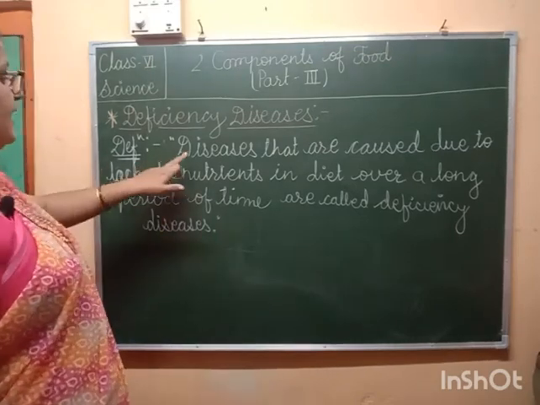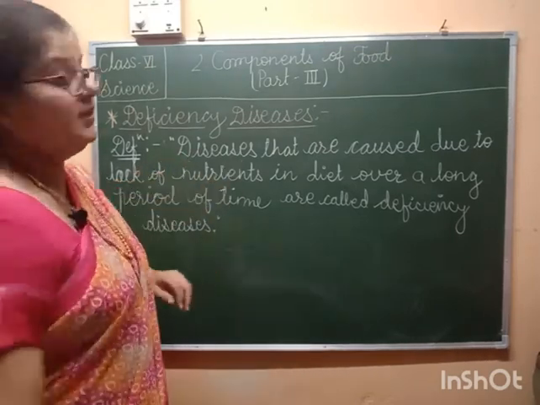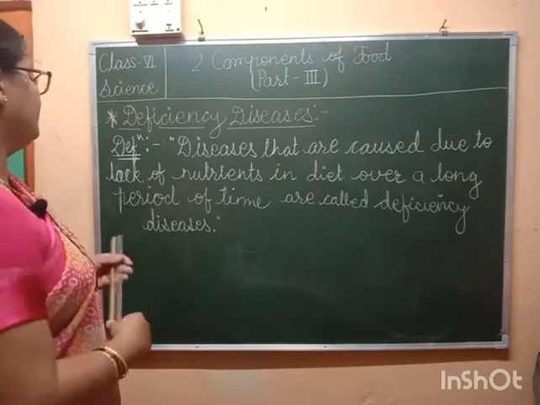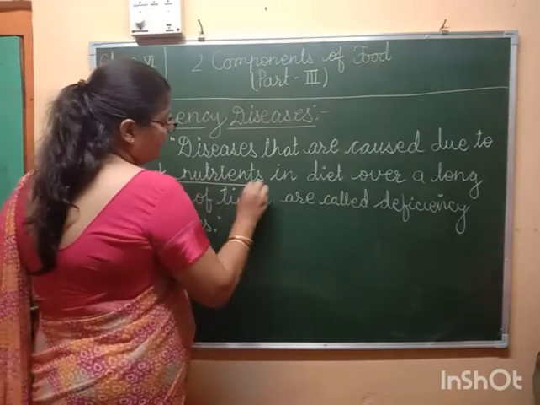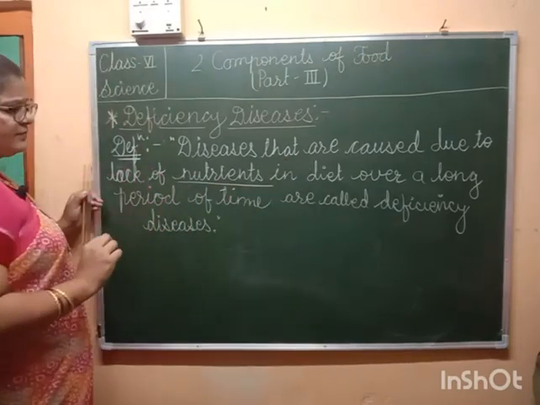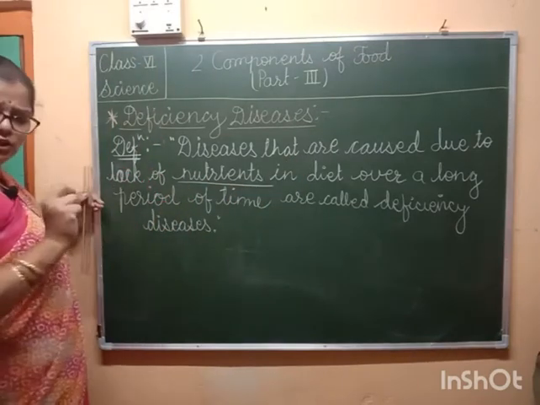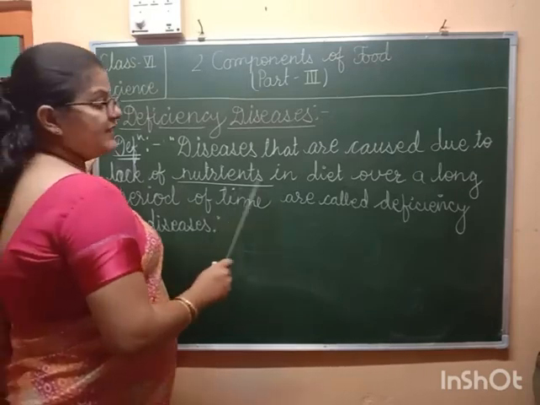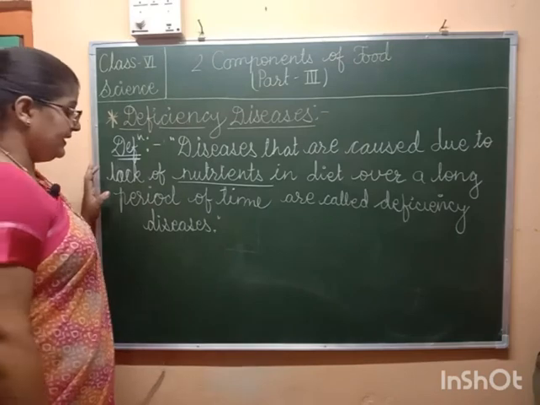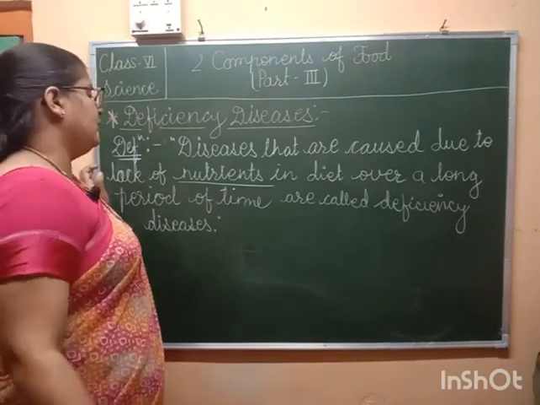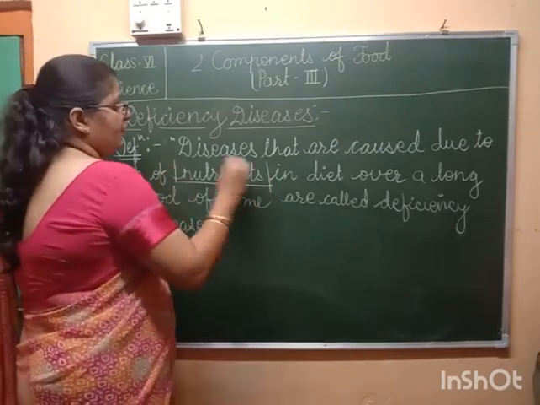The definition is: diseases that are caused due to lack of nutrients in the diet over a long period of time are called deficiency diseases. Lack means shortage of something. So here the important words are lack of nutrients.